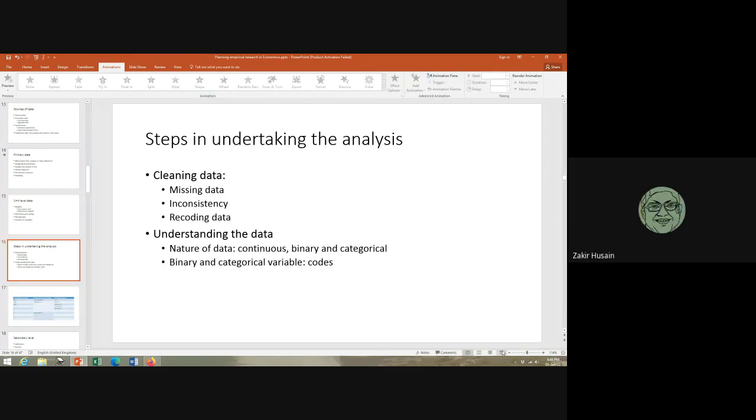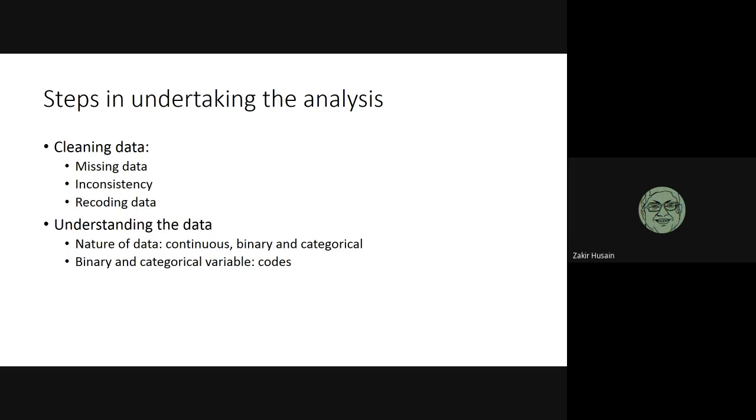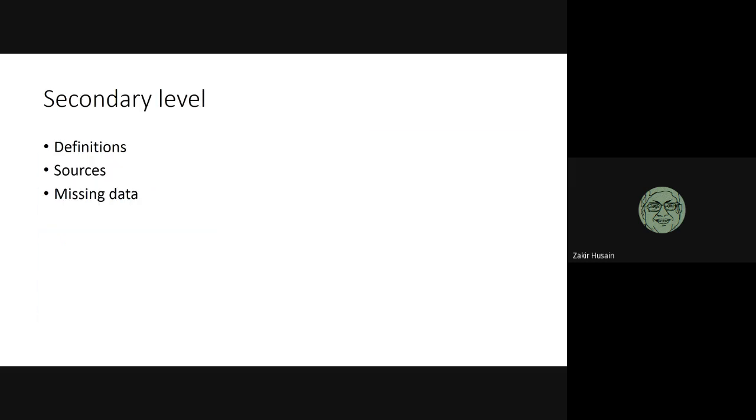So it's very mundane, but do go through the data. Try to see how it is ordered. The first thing you should do is check the data set you have, check the variables that you have. If you have secondary level data, data on countries, look at the definitions, sources. This will be very important to, I think, Firoz.